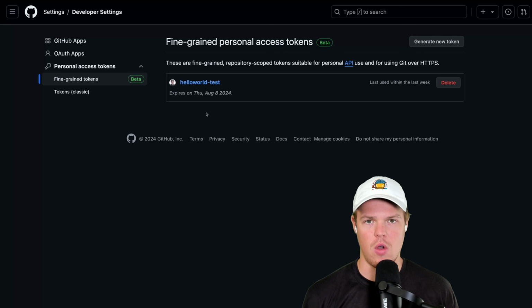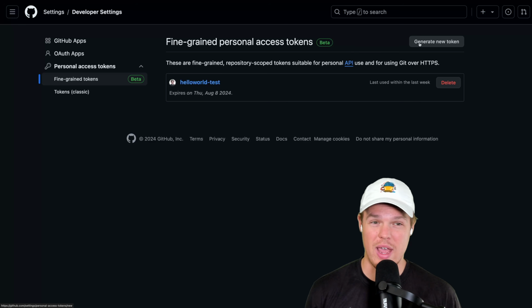For some clarity, all we're doing here is making it so that GitHub understands that on our local machine, our laptop or your desktop, you actually own the ability to access that code within the cloud. Think of it as quite literally your password, a key to a door. If you didn't have access to this personal fine-grained token, then you wouldn't be able to access your repo. So we're going to hit generate new token.